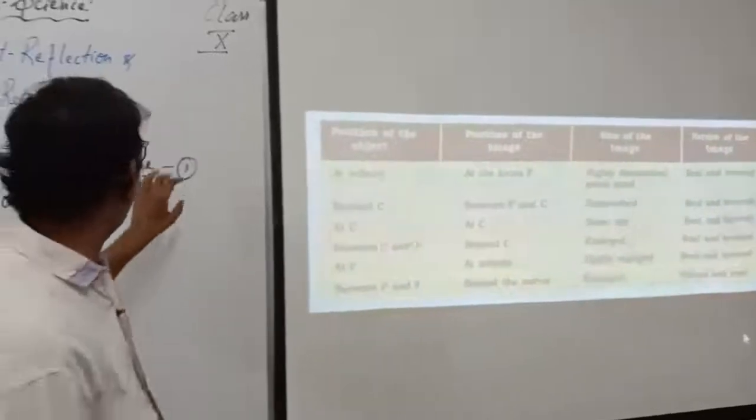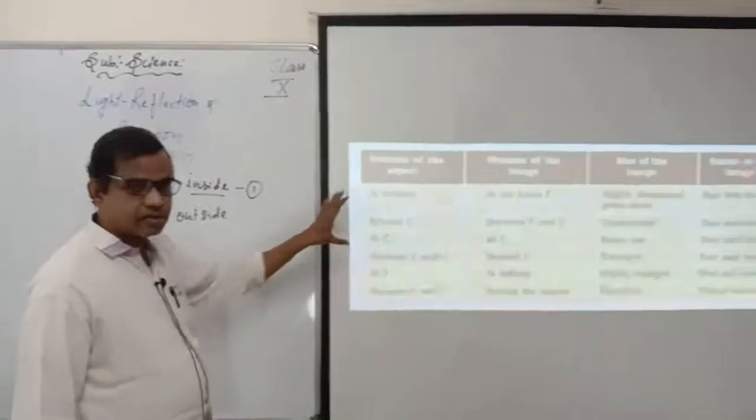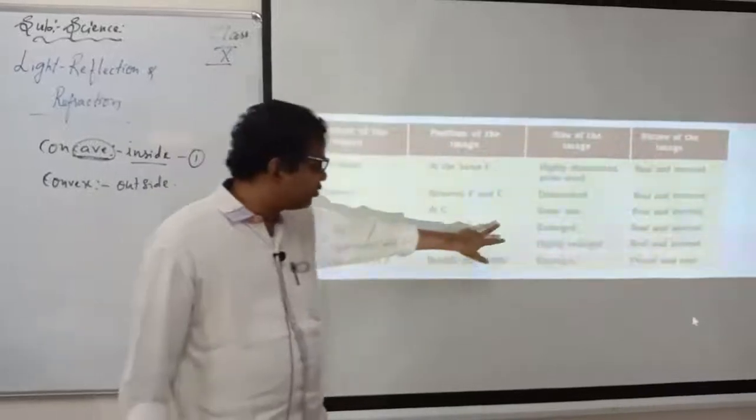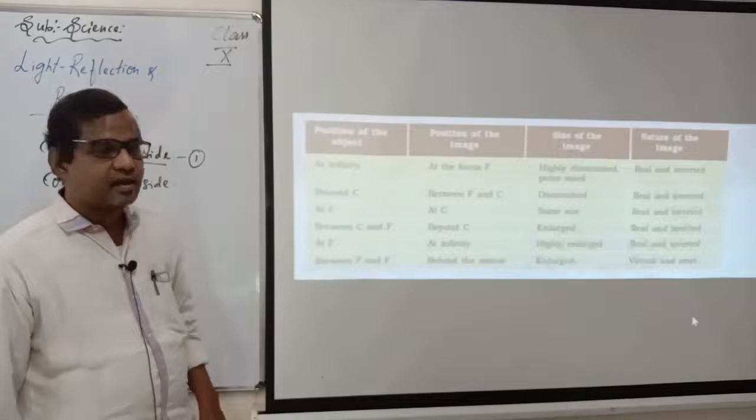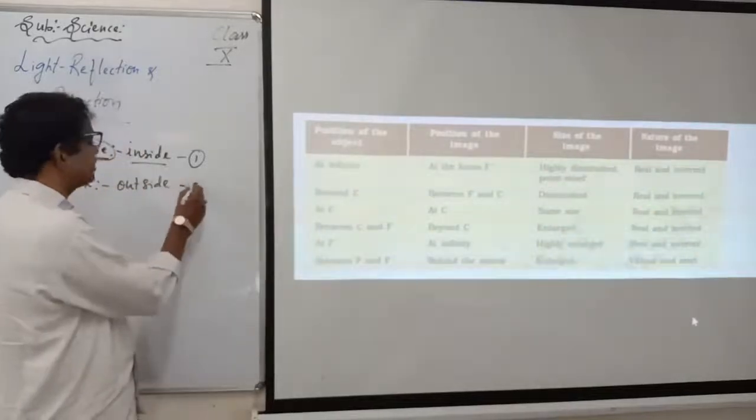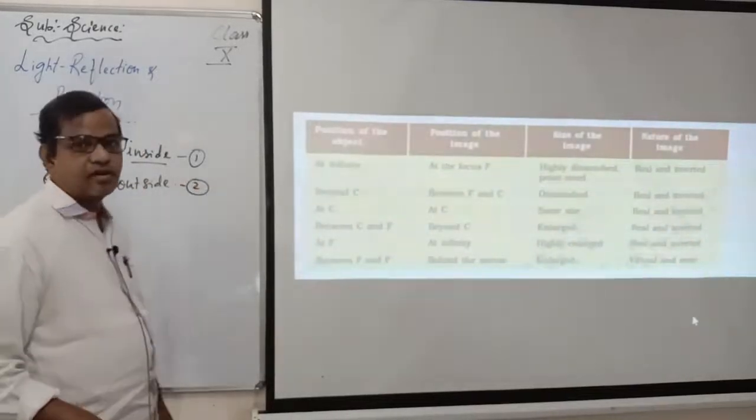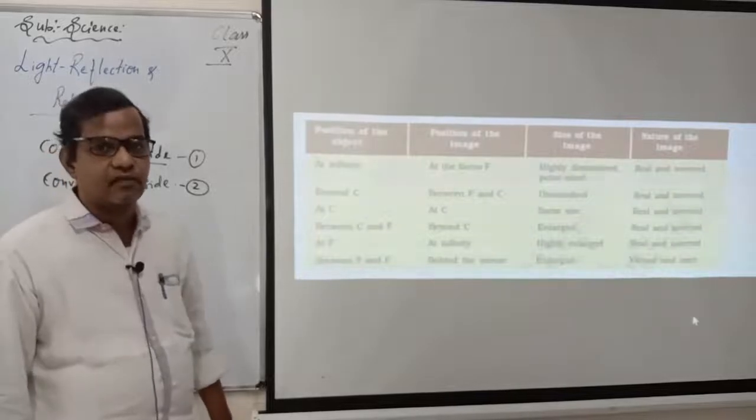This is about point 1 here, concave. So go through this. I told you already, give more importance to the cases when the object is at C and between C and F. Then we'll go for the second one, that is convex. Let us see how the formation of images happens in a convex mirror.